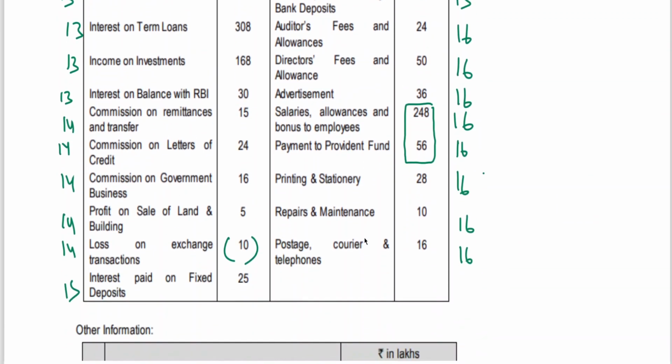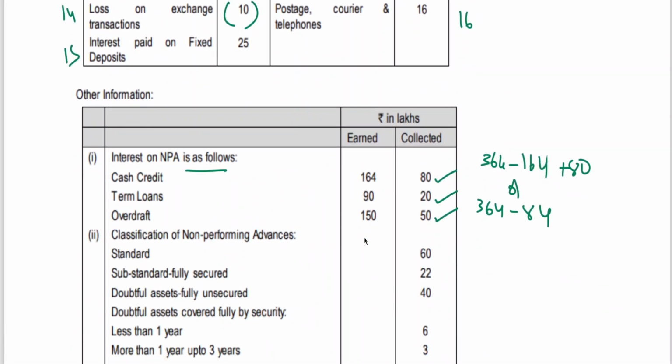Because the interest earned on cash credit is 364, it includes interest earned on the non-performing asset. But how much interest has actually been collected? 80. But they have credited 164 to that account. So how much has actually been collected? 80. That means the excess amount we can deduct. So 364 minus 84, you will get 280.